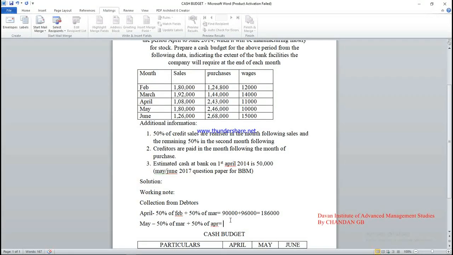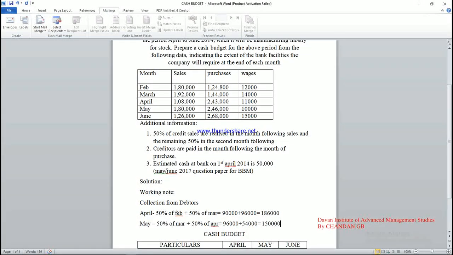The March month sales is 1,92,000 into 50%, 96,000 rupees. Next, April month 1,08,000 into 50%, that is 54,000 rupees. The amount is 1,50,000 rupees.